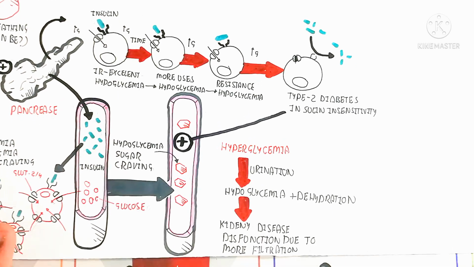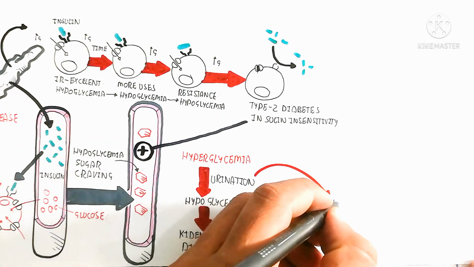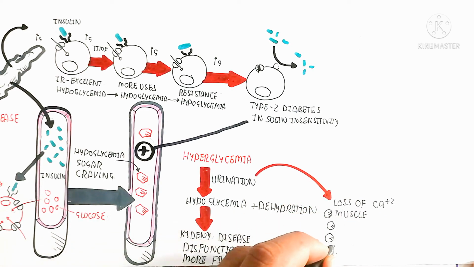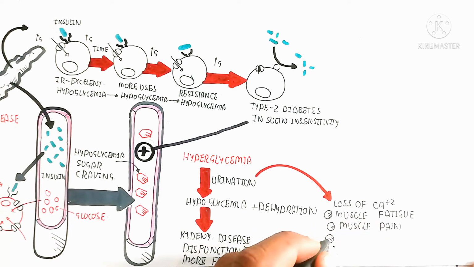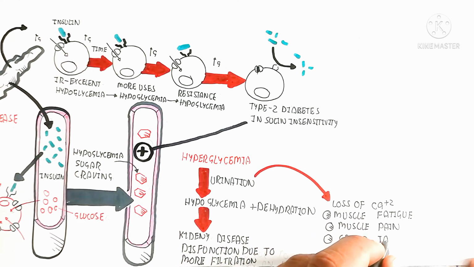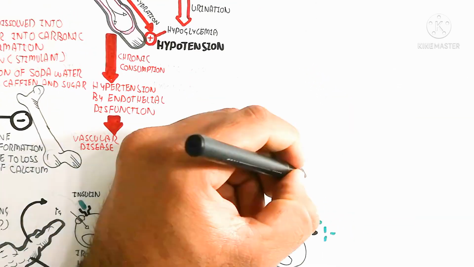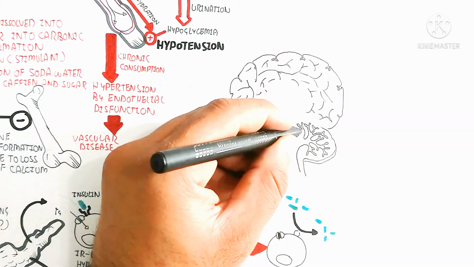which leads to muscle fatigue, muscle pain, cramps, tachycardia, and weakness of the muscle due to the decrease of the calcium as well as the potassium. So potassium and calcium are very crucial for movement as well as the normal physiology of the myocytes, the normal physiology of the skeletal muscle and digestive tract.